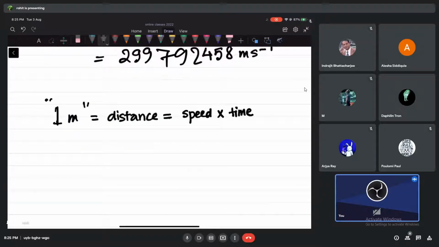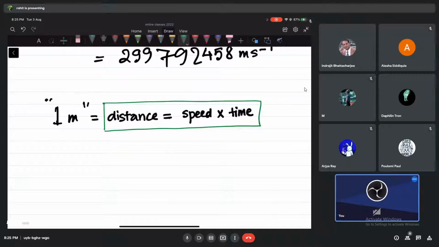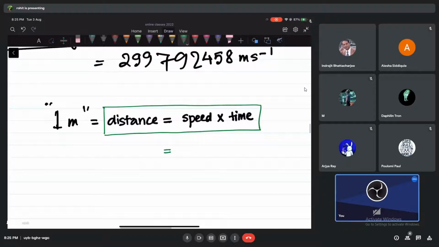If you're not understanding, don't worry, but please look at this. Distance means speed into time. Let's try to measure this. I'm writing 299,792,458 in place of speed.